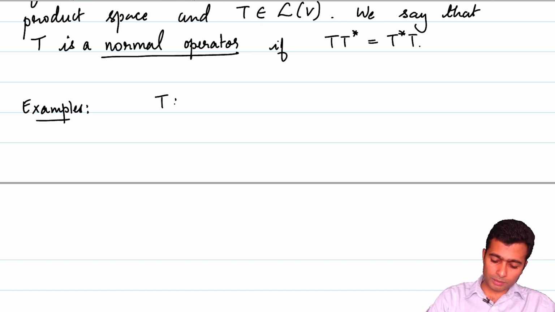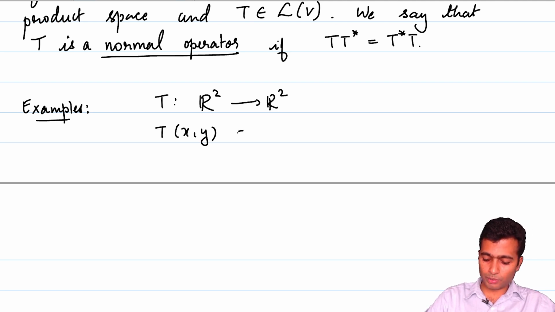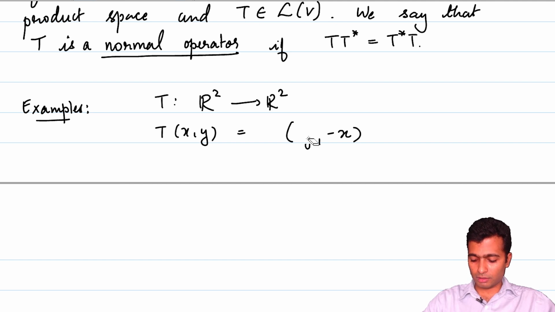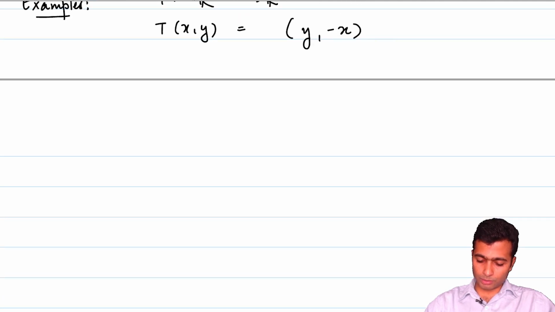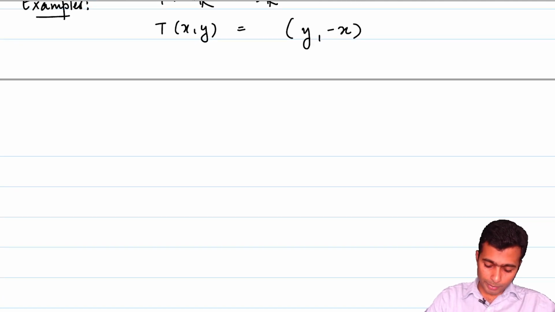Let T be from R2 to R2, and let us look at the map of x comma y going to y comma minus x. Let me quickly compute the matrix of T with respect to the orthonormal basis consisting of the standard vectors.